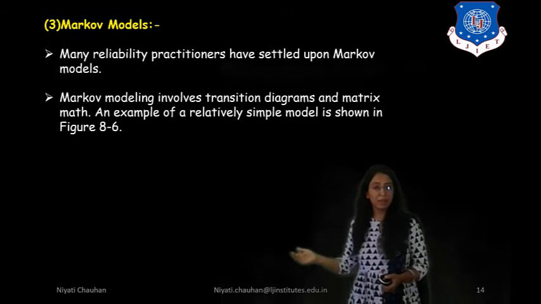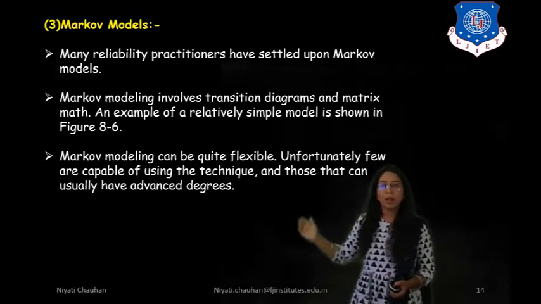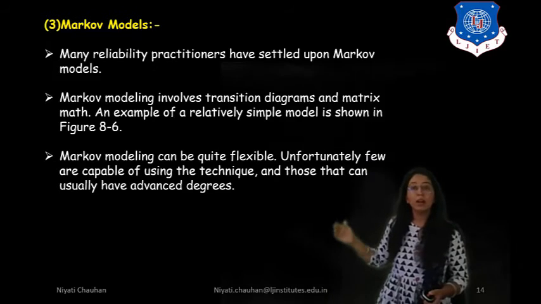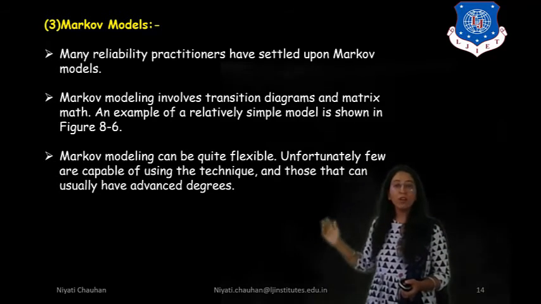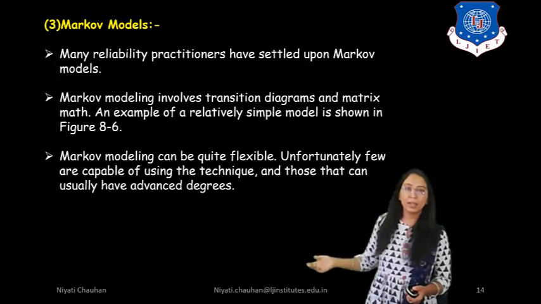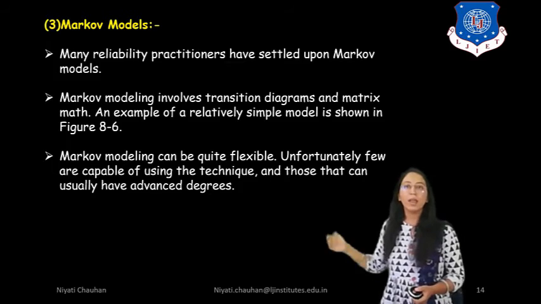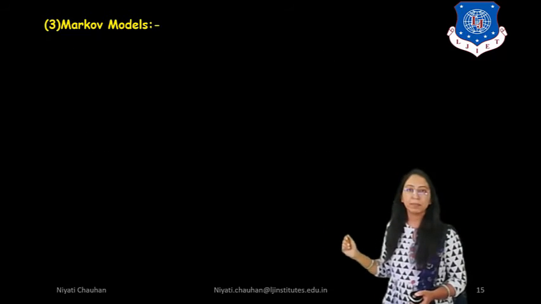We are discussing this figure in the next slide. Markov modeling can be quite flexible. Unfortunately, few are capable of using the technique, and those that can usually have an advanced degree.